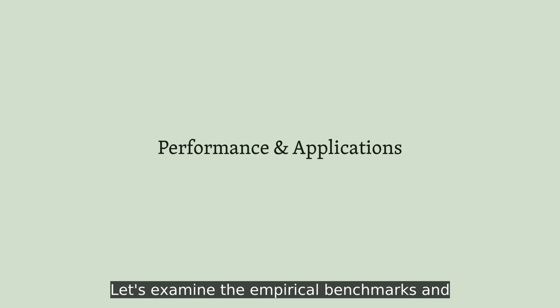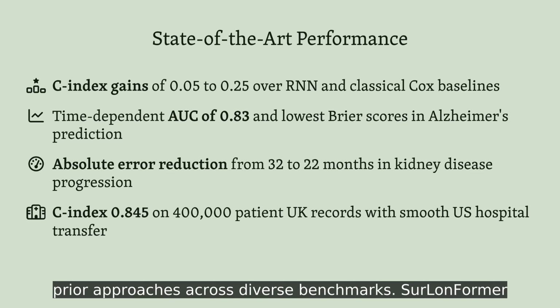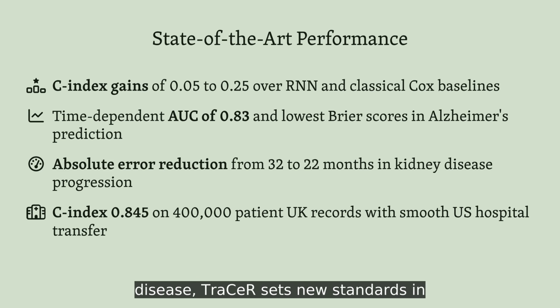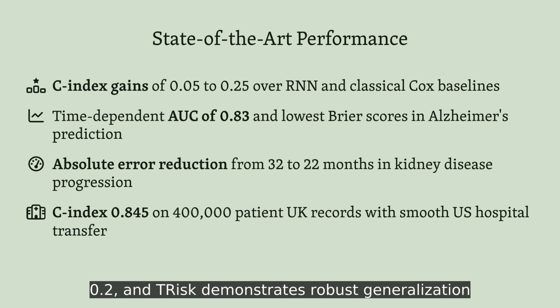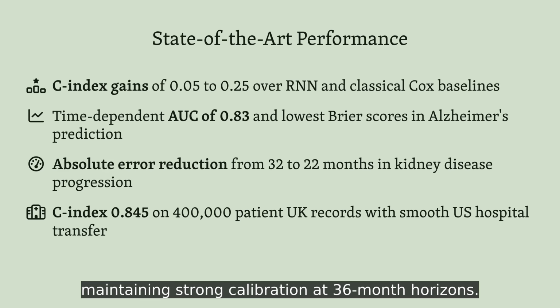Let's examine the empirical benchmarks and real-world impact of these models. Empirically, transformer-based survival models consistently outperform prior approaches across diverse benchmarks. Former achieves C-index improvements exceeding 0.17 in neurodegenerative disease. TRACER sets new standards in competing risk scenarios with gains up to 0.2, and T-Risk demonstrates robust generalization from UK to US health systems, while maintaining strong calibration at 36-month horizons.